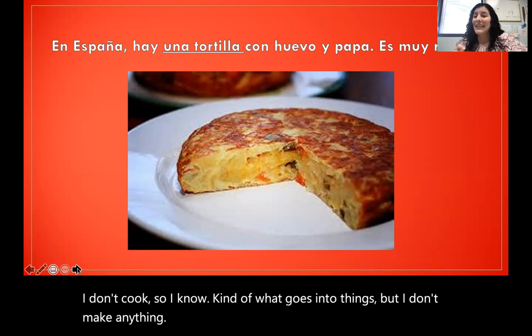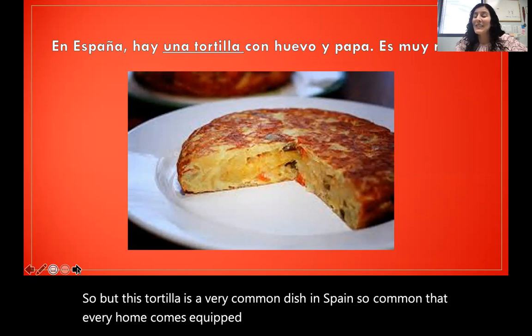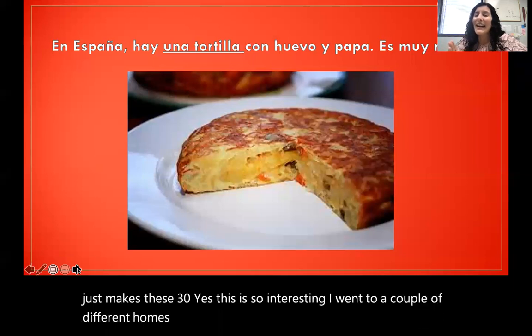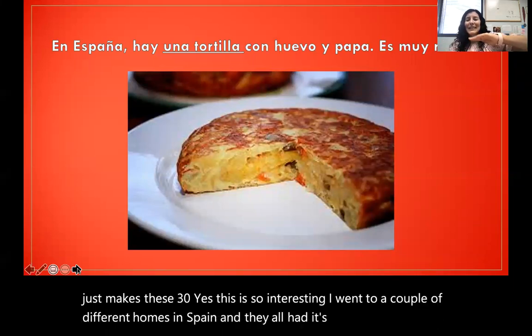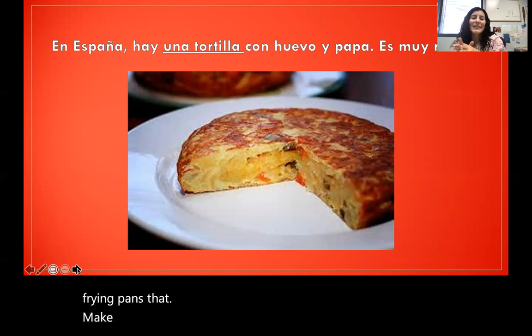But this tortilla is a very common dish in Spain, so common that almost every home comes equipped with a special frying pan that just makes these tortillas. It's just so interesting. I went to a couple of different homes in Spain, and they all had double frying pans that make these tortillas, which is basically you whip some eggs together.